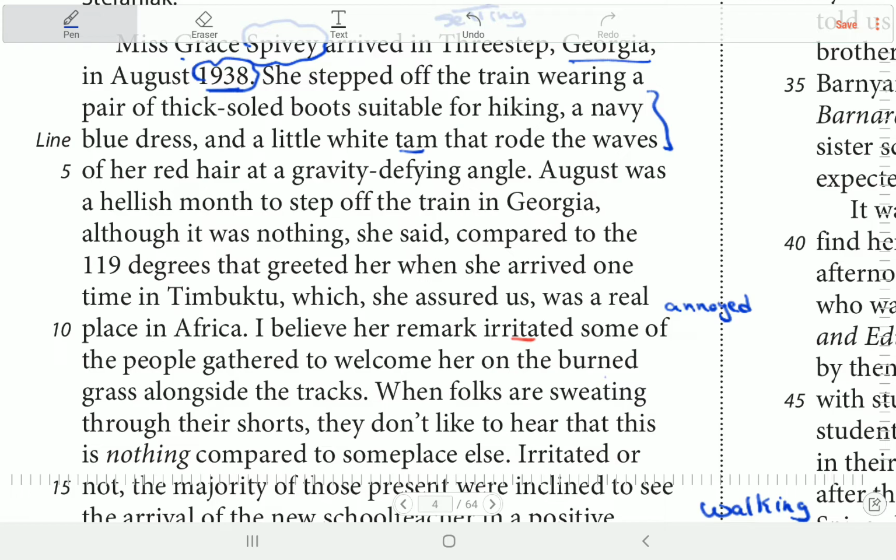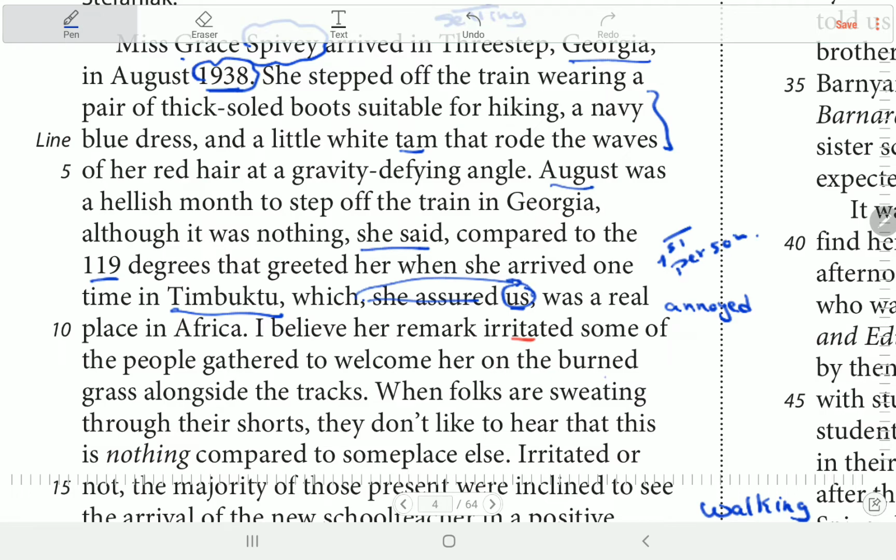August was a hellish month to step off the train in Georgia, although it was nothing, and then we have an unessential, compared to the 119 degrees that greeted her when she arrived one day in Timbuktu, which, again, we have an unessential, which, okay, she assured us was a real place in Africa. So here, we can see that the narrator said us, so we can know from this word that this is a first-person narration. Okay, so this is first-person narration.